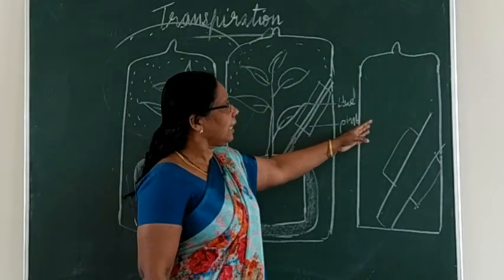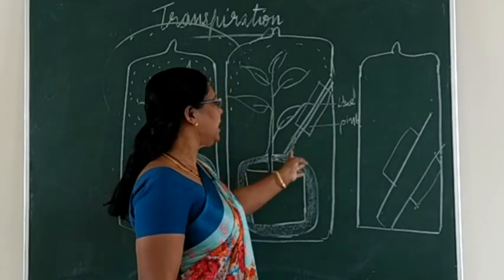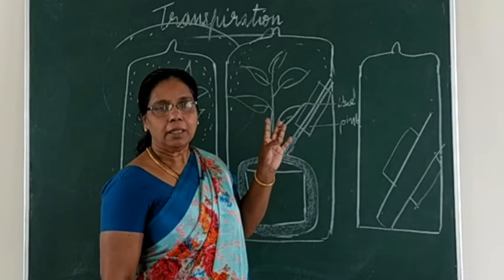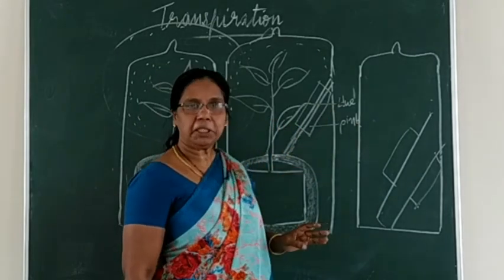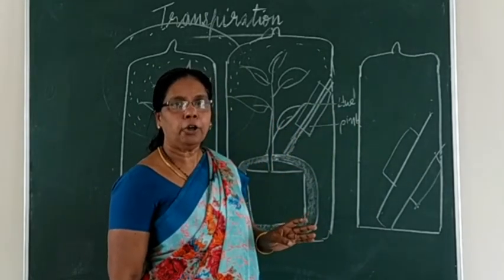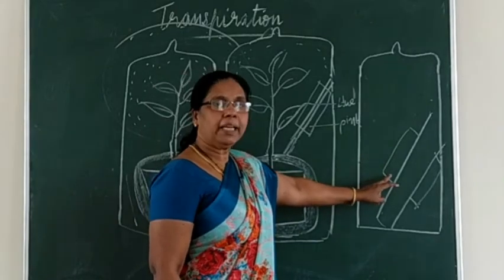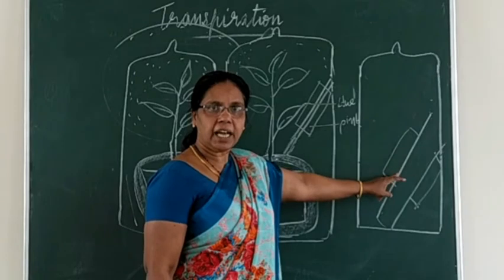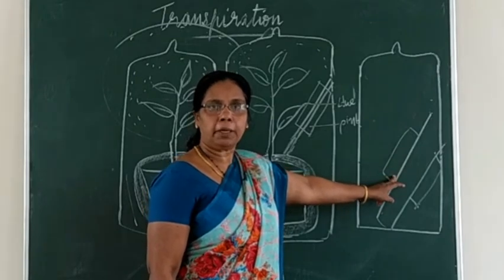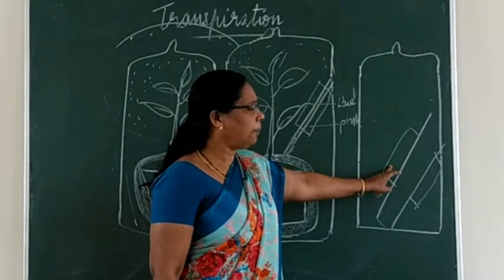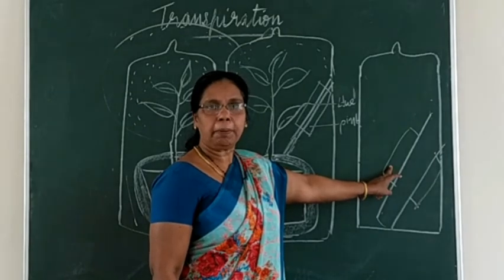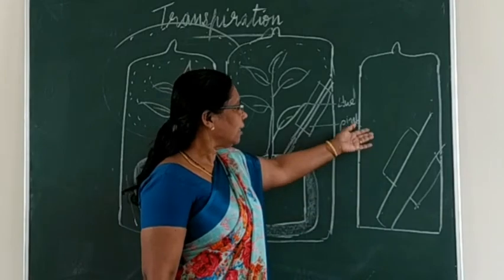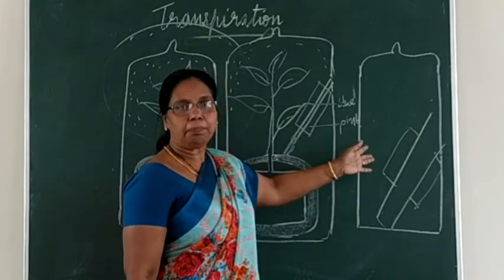In the third case, the bell jar is there. What is absent there? Yes, the potted plant is absent there. So, does any transpiration take place here? No. So, here what did we keep? Blue cobalt chloride paper. Does any change happen to this cobalt chloride paper? No. Nothing happened to this blue colored paper. It has not changed into pink, showing that here the plant is absent.